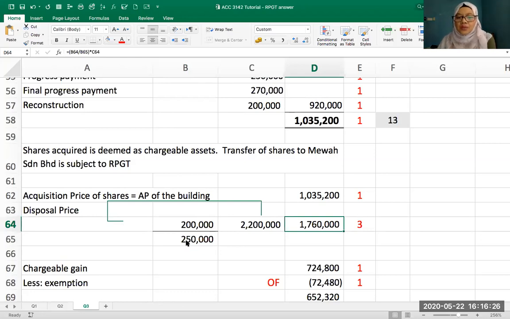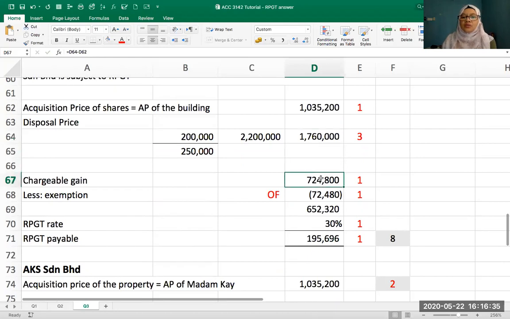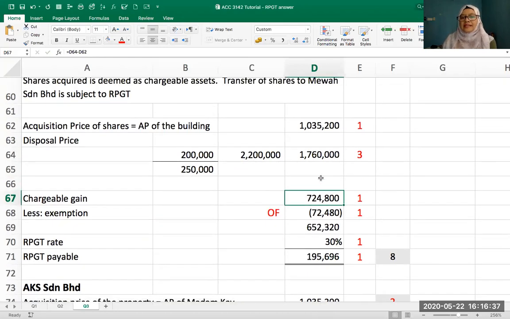Right? So that's your disposal price of the shares, and this is your acquisition price of the shares. So you should get a chargeable gain of 724,800. Where do you get 724,800? Acquisition price of the building, which is the AP of John O plus PE of John O, and then the disposal price of the shares, which is based on the 200,000 shares only.